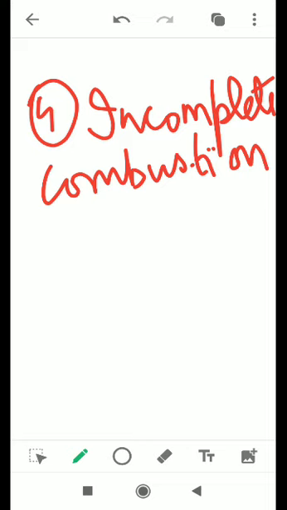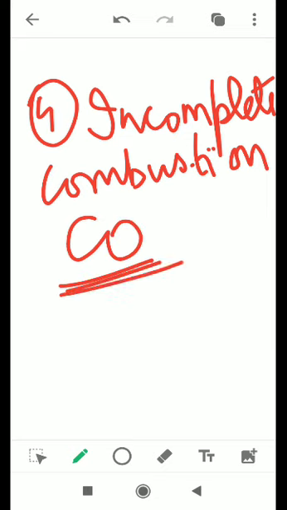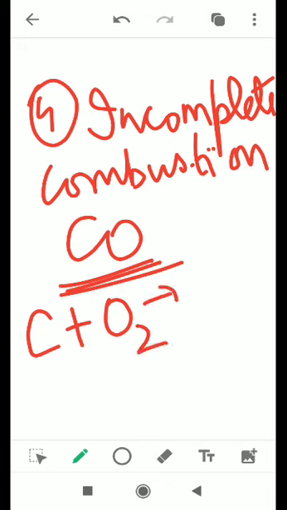When the fuel doesn't get proper oxygen for burning, the product formed is carbon monoxide. So carbon monoxide is a product of incomplete combustion. This is an example of incomplete combustion.